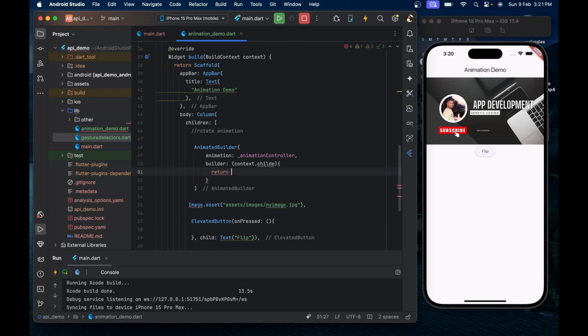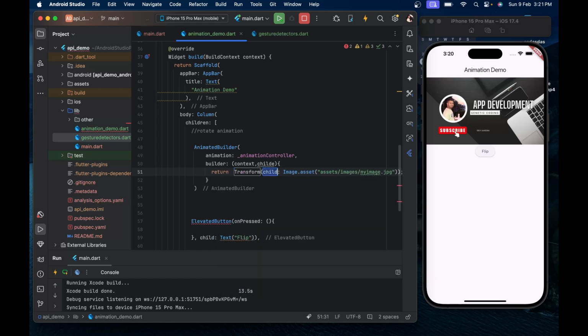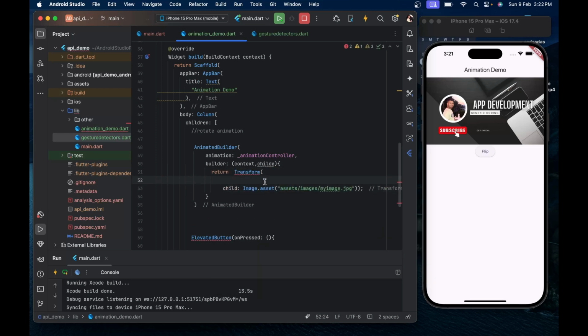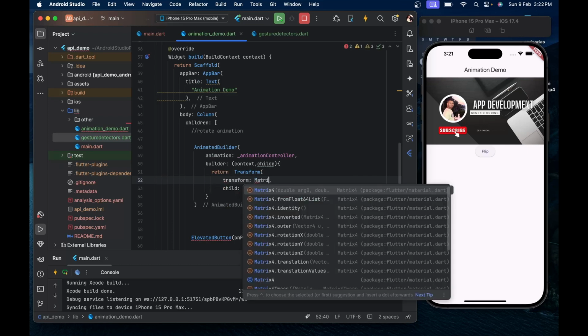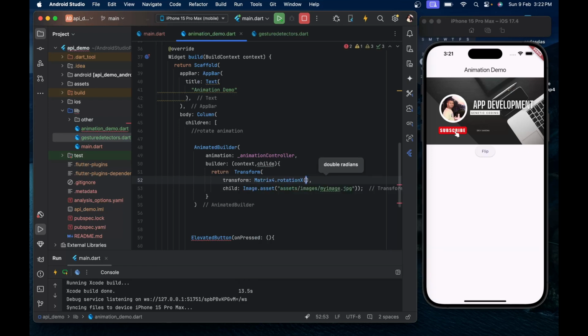So we will pass Image.asset here. Now wrap our image with a Transform widget. Now we will apply Matrix4.rotationX, and we will apply our flipAnimation.value here.